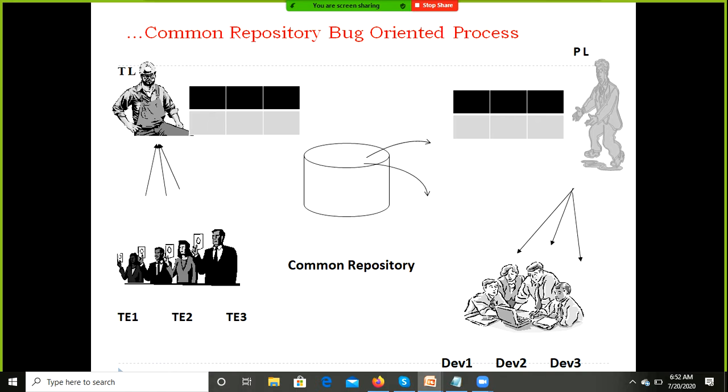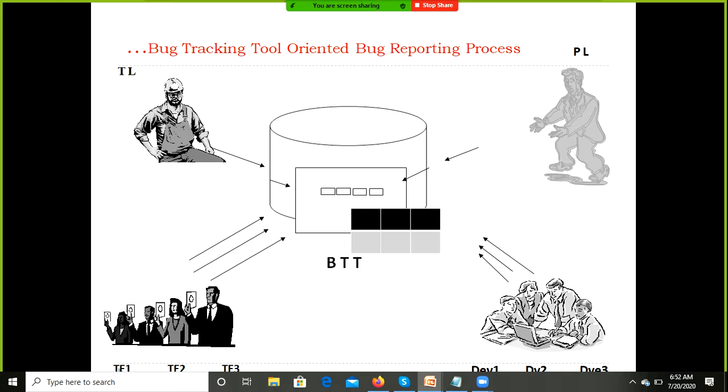And the bug tracking tool oriented process is a kind of management tool interface between developer and tester. They maintain one software application, accessed through the server itself. All predefined templates are available in the application, so there is no need to prepare Excel sheets. It's like a Gmail application, accessed through the server only. It's a management tool, a kind of software application.